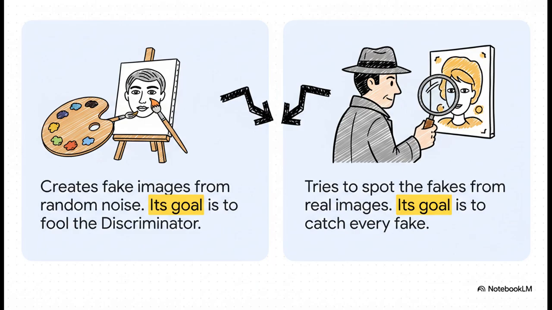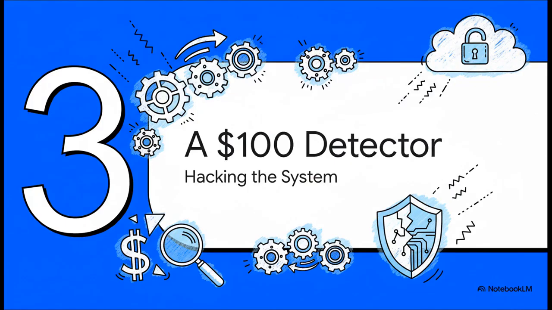The forger gets better and better at making fakes, and the detective gets better and better at spotting them, until, eventually, the forger's fakes are so good that even the super smart detective can't tell the difference anymore. Now, that whole process sounds pretty much unbeatable, right? I mean, how do you fight that?